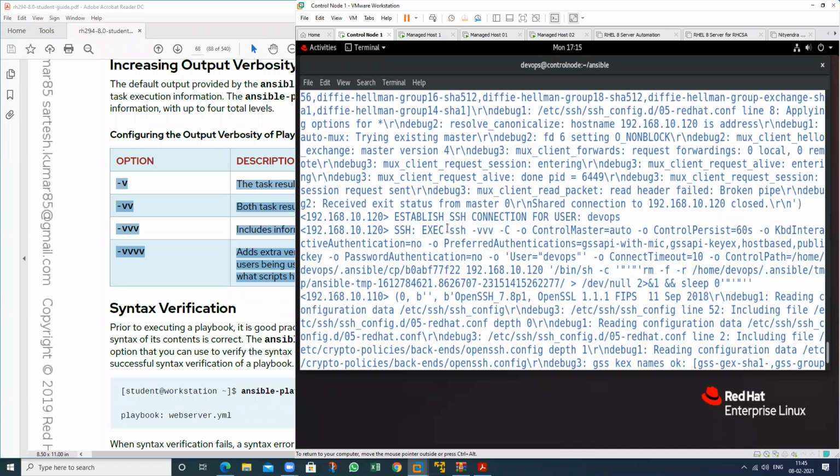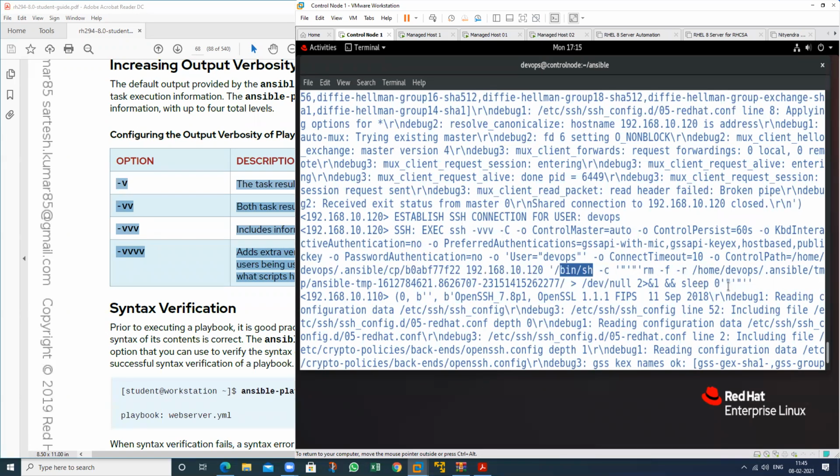It would execute which particular SSH command, ssh -vvv -C with control auto. Which type of authentication will it use? This particular key authentication. So it will automatically prefer authentication by using which particular user? DevOps user. Connection timeout 10. This particular IP. Run this particular script. It will run the script in the background.